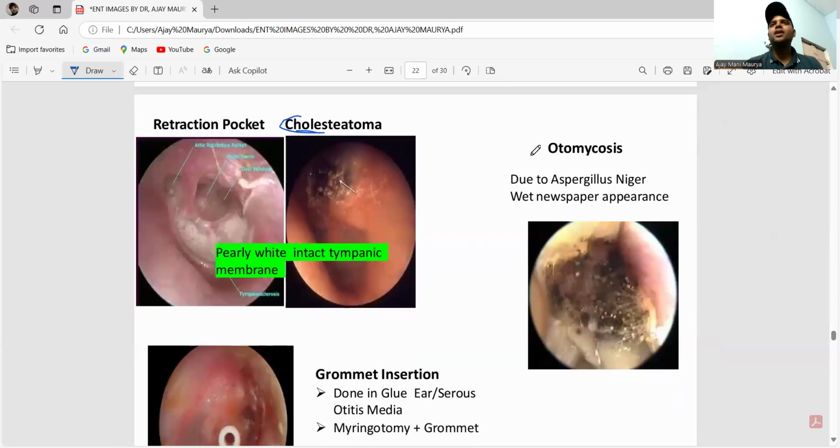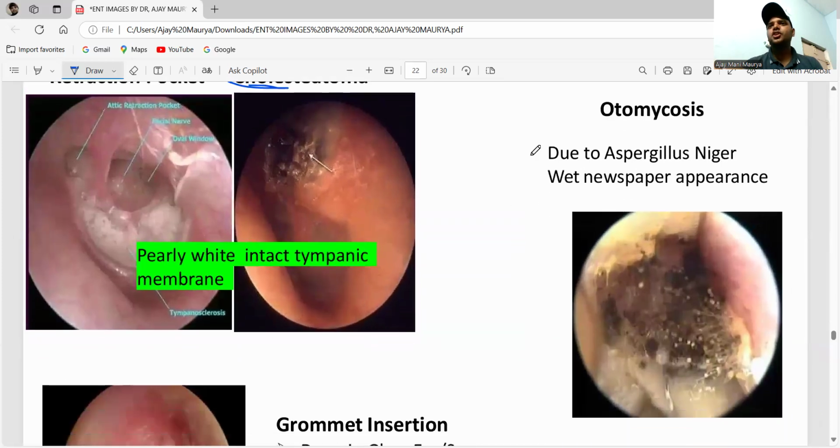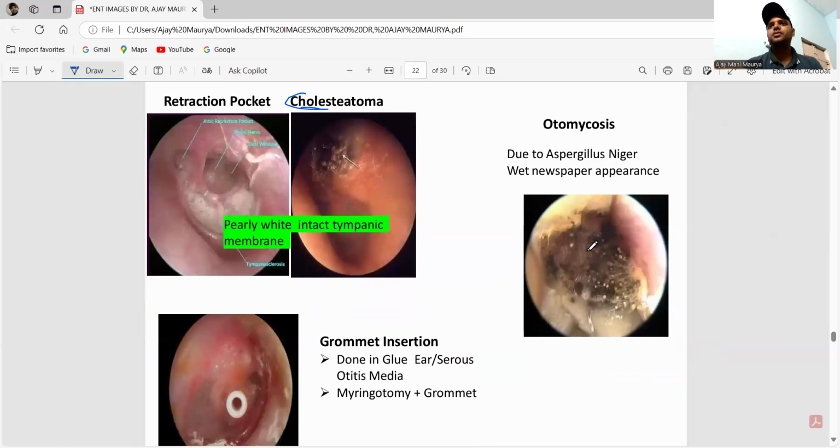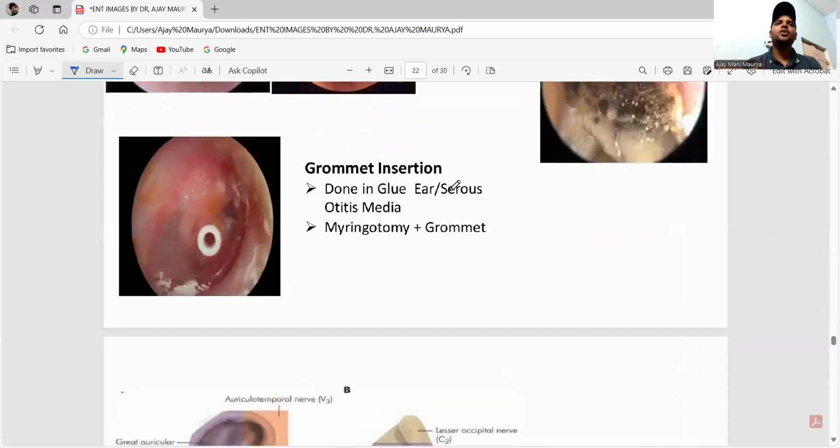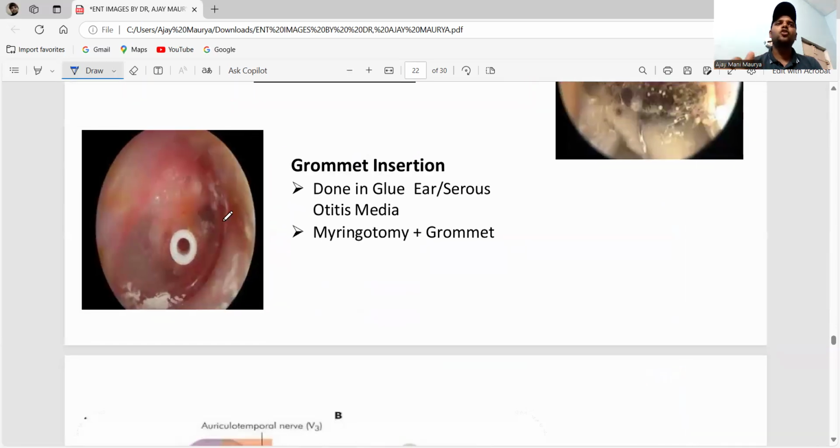This is otomycosis, with a wet newspaper appearance, due to Aspergillus niger. This is a grommet insertion. Grommet insertion is done in glue ear, called serous otitis media, seen in school-going children due to ear blockage. So you do myringotomy and grommet insertion.